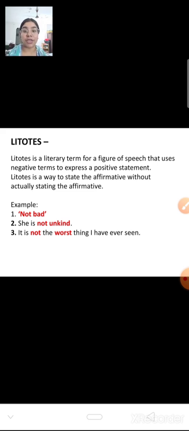Remember, in litotes, two negative terms are used together to make the statement positive, without actually stating that the statement is affirmative. So you should remember not bad, not tall, not bad, and not unkind, not worse. When two negative things are used together, that is where litotes is used.